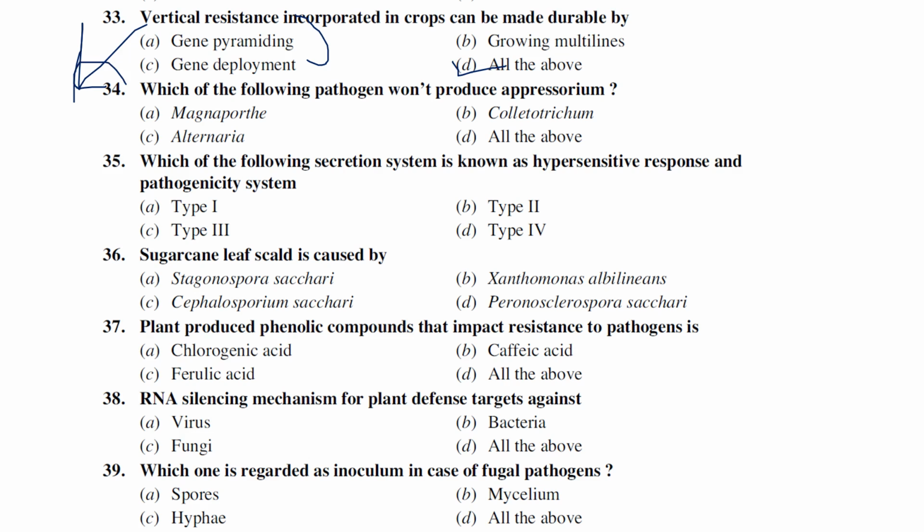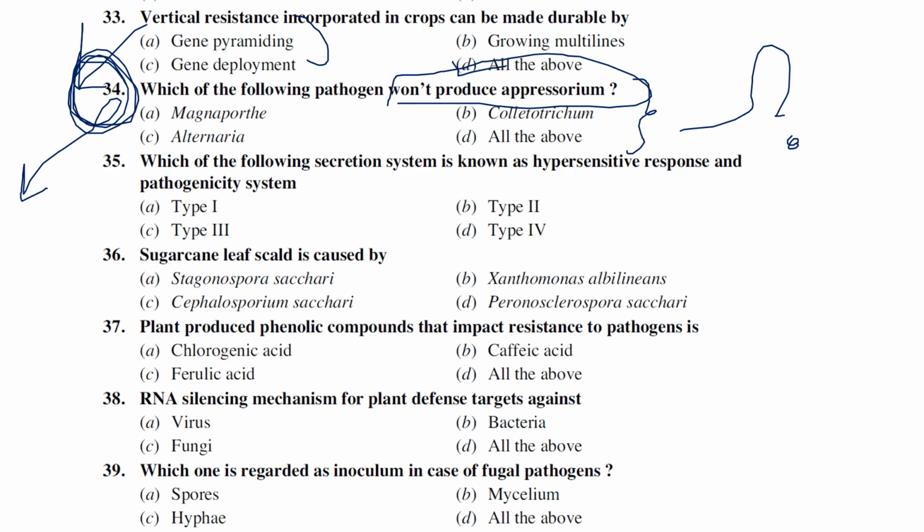Please remember this question, I will refer and tell you. Magnaporthe produces appressorium, Alternaria also. Alternaria won't produce an appressorium, I think so. I was a little bit doubtful about this. I will let you know in the comment section. If you guys know, please let me know. The question is which won't produce appressorium. So we'll go for option 3.